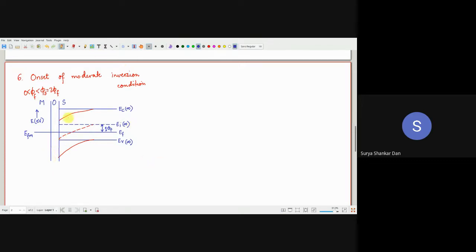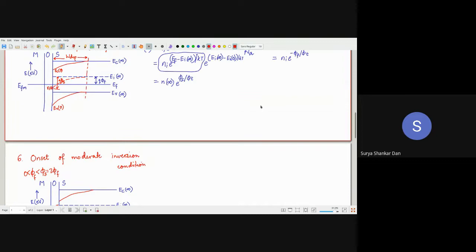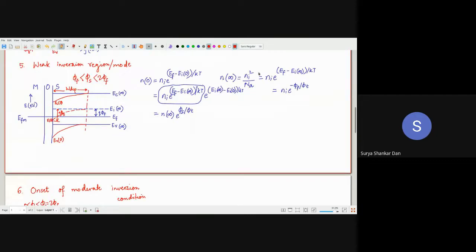Okay. So what is the surface potential from here to there? How much is this? Phi s is equal to 2 phi f. Okay. Now, why do we call it the onset of moderate inversion? Inversion first time we are telling na, why do we call it inversion? I will use the same formula over here.